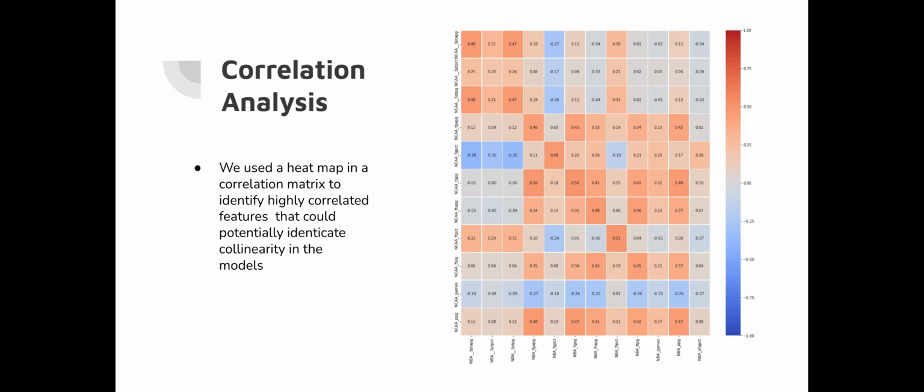After analyzing our data from different data sets, we looked into the data set that had performance stats from the NBA and NCAA, and we noticed a high correlation between NBA and NCAA stats, and also within the same league performance. You can see that by looking at the heat map. We used this heat map and a correlation matrix to identify and highlight the main correlations between each feature and each target column. Next slide.